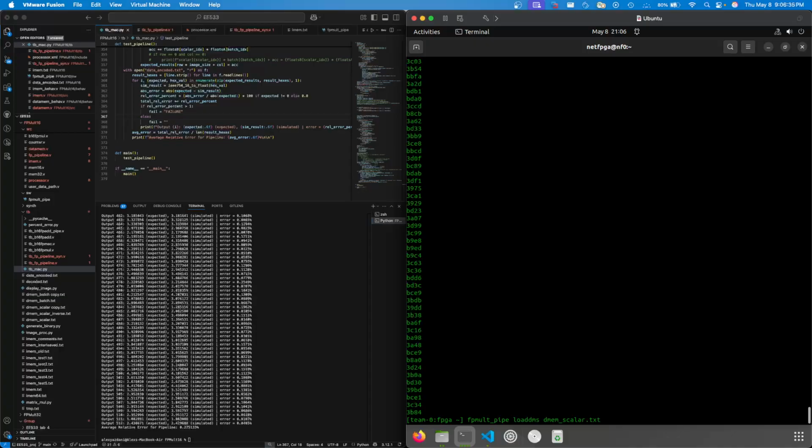So yeah, then just for a sanity check, we want to check the output memory. And we expect nothing to be there right now. So yeah, it's all zeros. It's just uninitialized. But now if we run our pipeline and then stop and dump, we can see that it is outputting stuff, which is good.